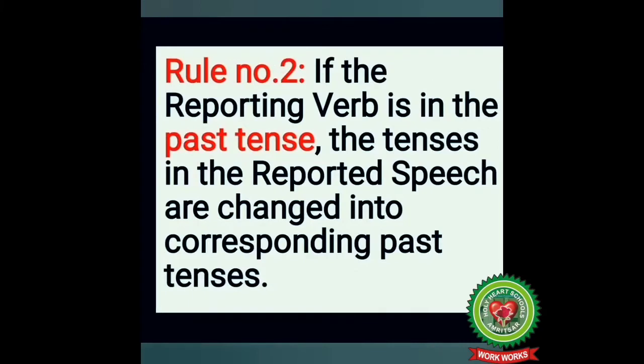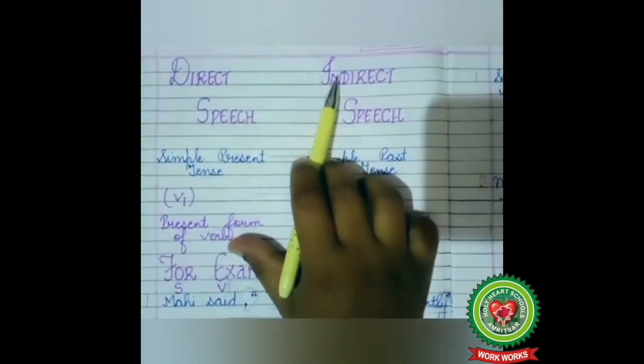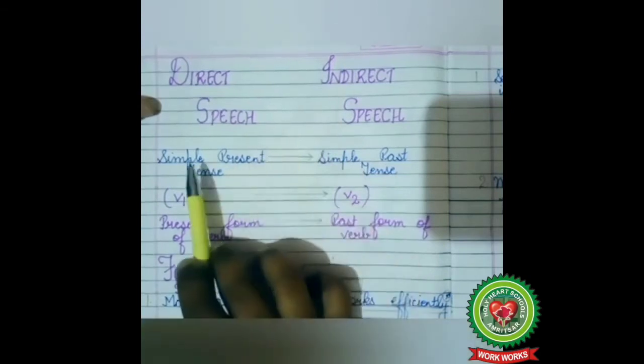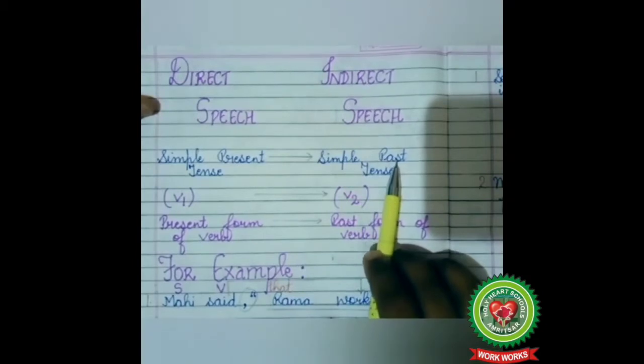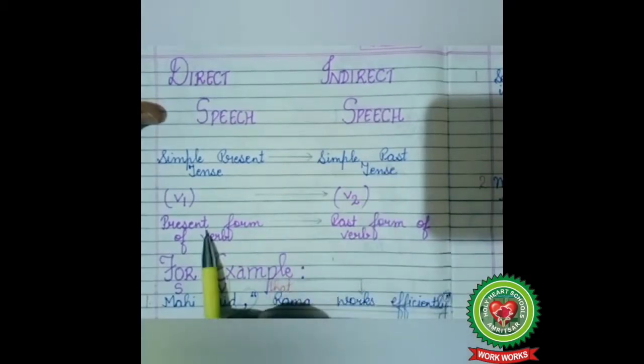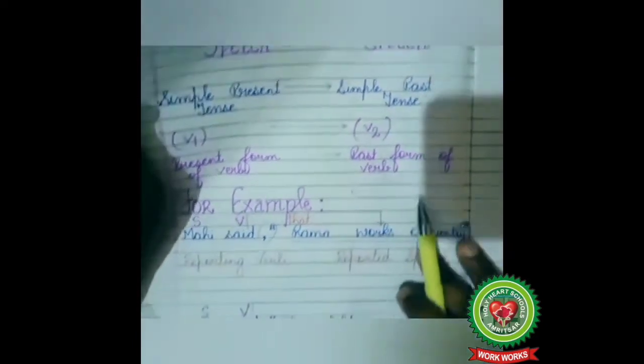If the reporting verb is in the past tense, the tenses in the reported speech are changed into corresponding past tenses. Okay, children, now we are going to discuss some examples. While changing direct speech into indirect, the rules are as follows. Simple present tense changes into simple past tense, and the rule of simple present tense is present form of verb. So, present form of verb will change into past form of verb. Okay, let's discuss some examples.